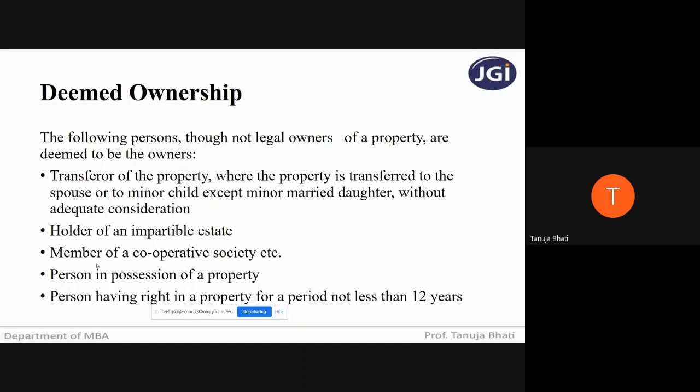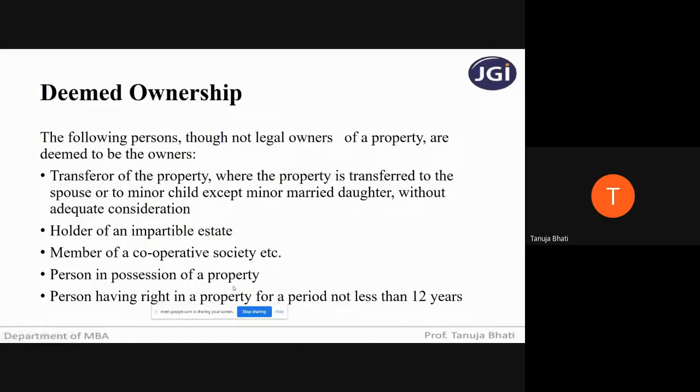Next, member of a cooperative society. Obviously cooperative societies have a particular property. So the member will be deemed to be the owner of the property, and cannot escape by saying that it is a property belonging to the cooperative society. He will be deemed to be the owner of the property held by the cooperative society.